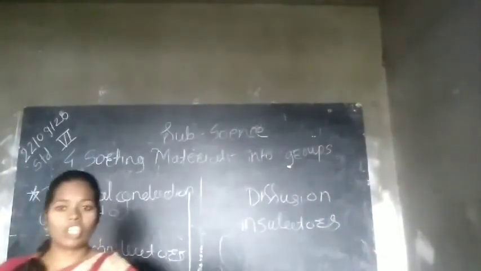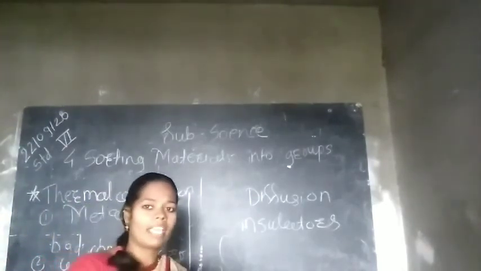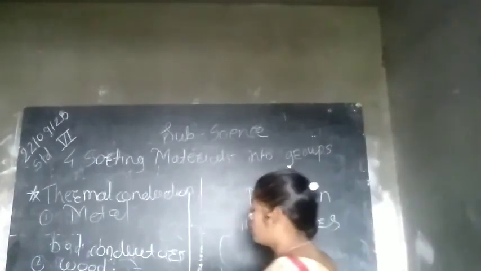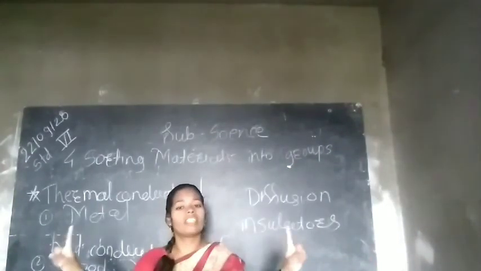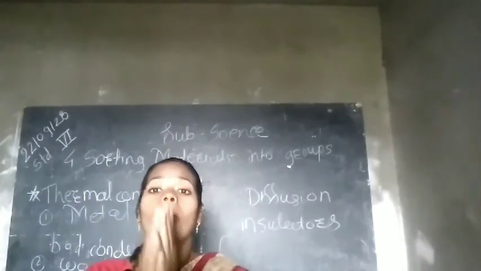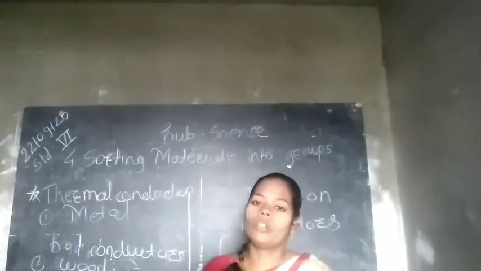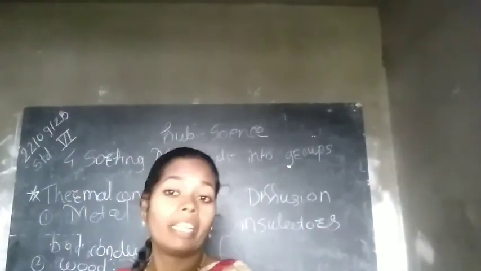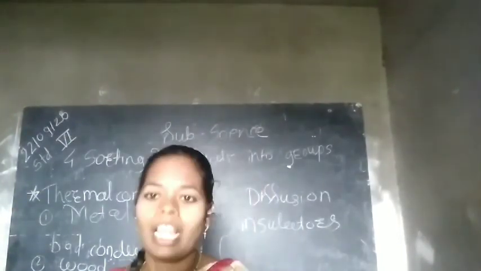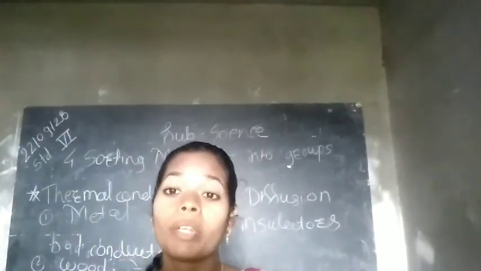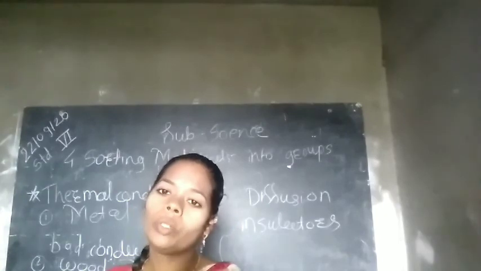So, what is the magnetic property? A magnetic substance is a substance which gets attracted towards the magnet, and a substance which is not attracted by the magnet is called a non-magnetic substance. Can you tell me an example of a magnetic substance? Yes, iron nails, etc. And non-magnetic: wood, brick. Is it clear to you?